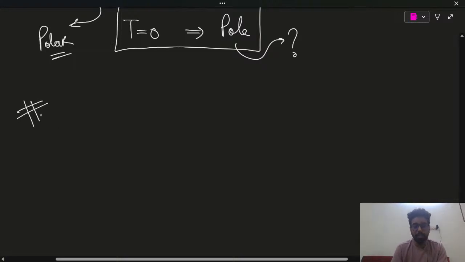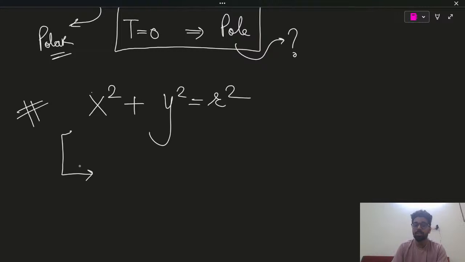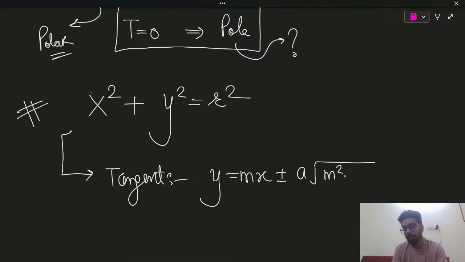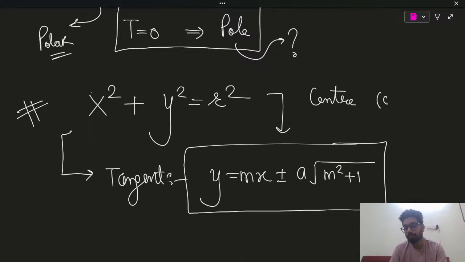All right, now one special kind of basic circle, a circle with center 0 comma 0, x minus 0 whole square plus y minus 0 whole square equals r square, will have the equation of the tangent as, now you will write this down directly, it's useful for you. It's y equals mx plus minus a under root m square plus 1. This is only true for this variety of circle. Always remember, having center 0 comma 0.